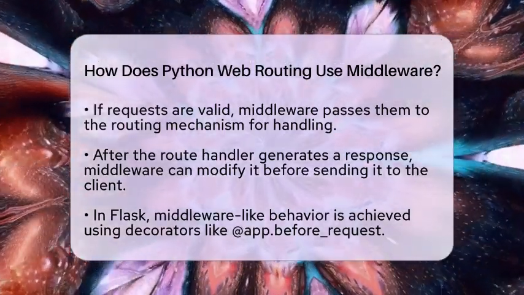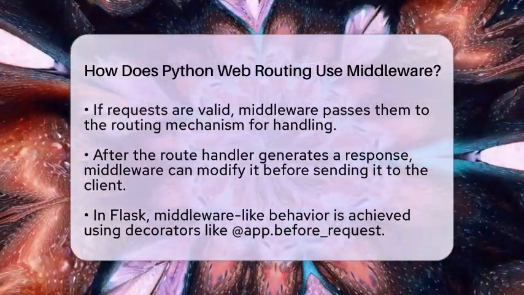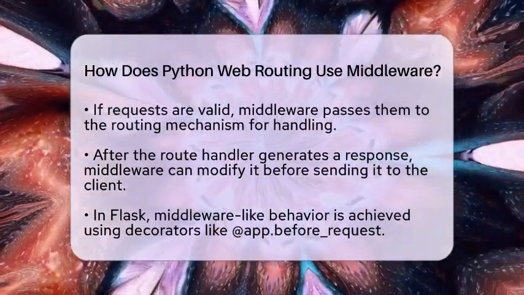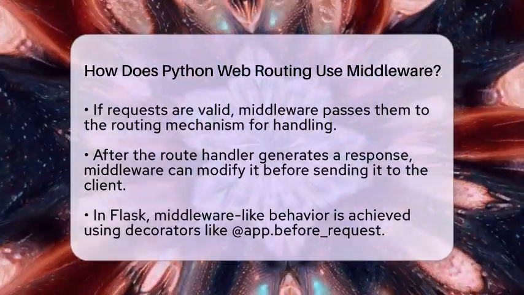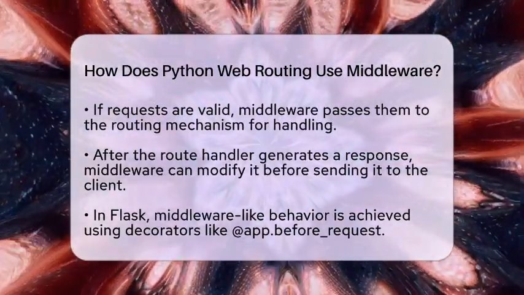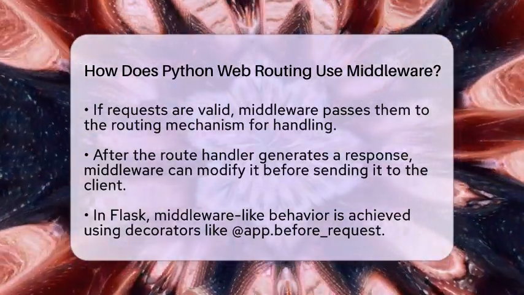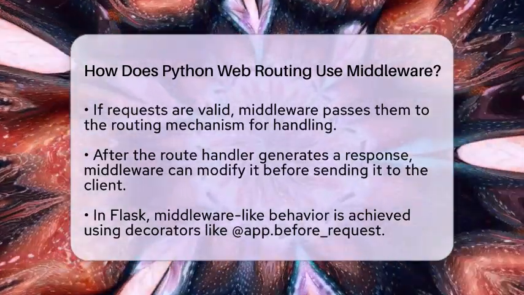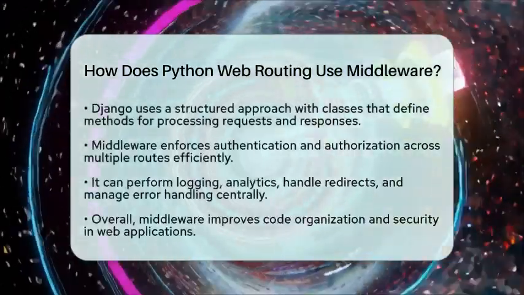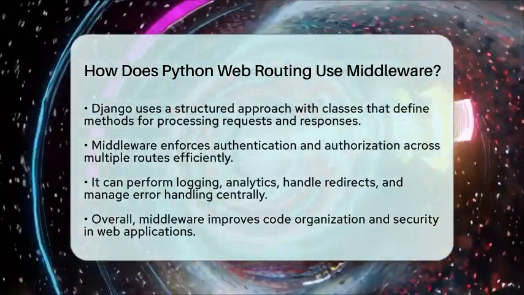In Flask, middleware-like behavior can be achieved using decorators. For instance, the app before request decorator allows you to run code before routing. This is useful for checking authentication tokens on every request, ensuring that only authorized users can access certain routes. In Django, middleware is a bit more structured. It consists of classes that define methods for processing requests and responses. This allows for a clean way to handle tasks like logging, security checks, and more.